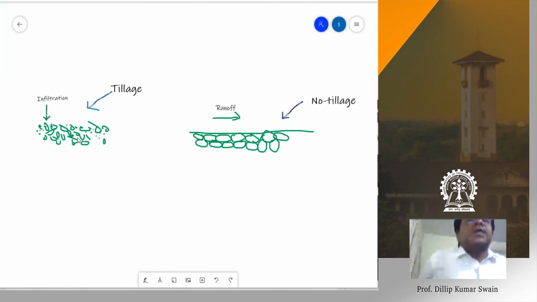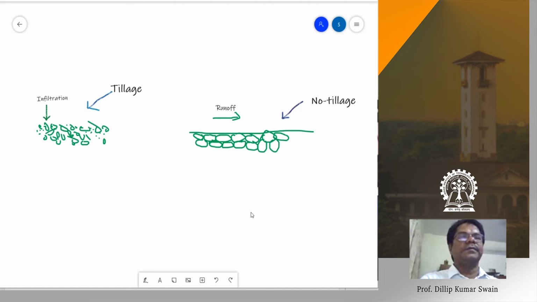So doing tillage operation has multiple advantages. As you say, the physical properties: it decreases bulk density, increases porosity, increases water holding capacity, increases soil temperature, and also minimizes runoff loss of water, and acts as in situ water storage. Also groundwater recharge is possible, because if the fields are plowed after harvest, the huge amount of rainfall which otherwise goes for runoff loss can be checked, and that rainfall can be utilized for recharging the groundwater. That is the advantage of having the tillage operation.